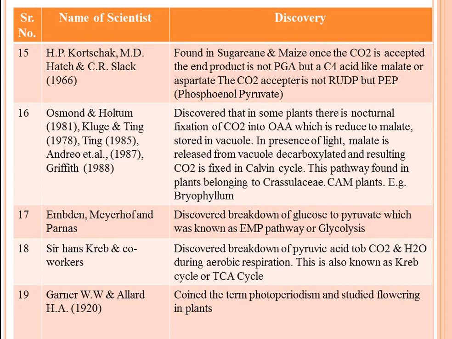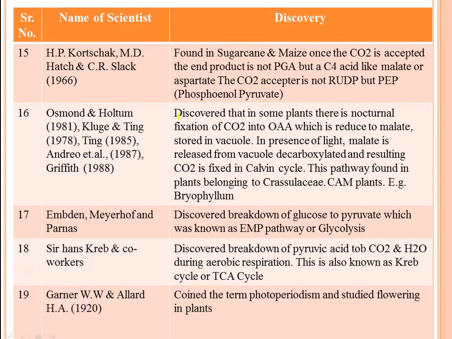Actually, in the C3 cycle, the CO2 acceptor is the Rubisco enzyme in the Calvin cycle, but in the C4 cycle or CAM pathway, crassulacean acid metabolism pathway, the first CO2 acceptor is phosphoenol pyruvate. It is very important.